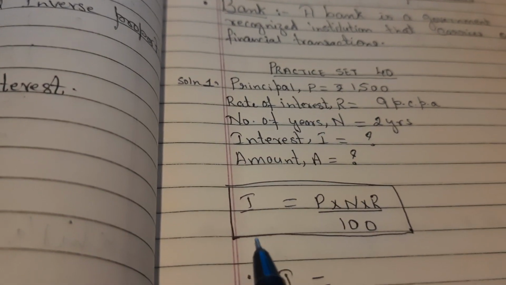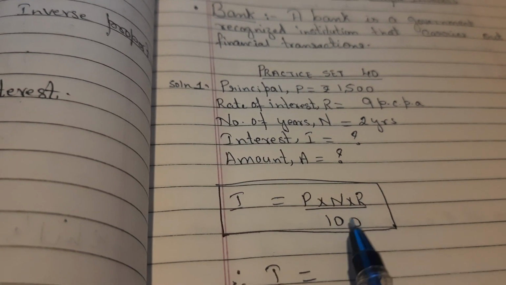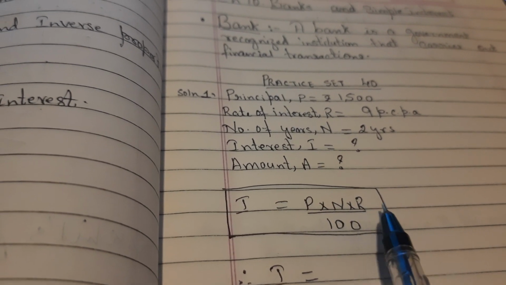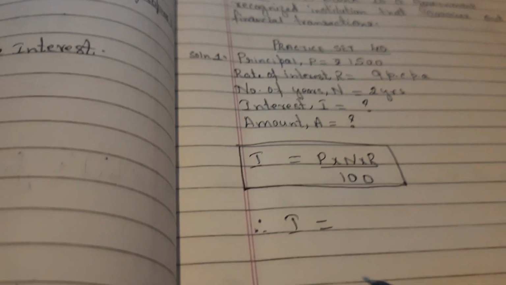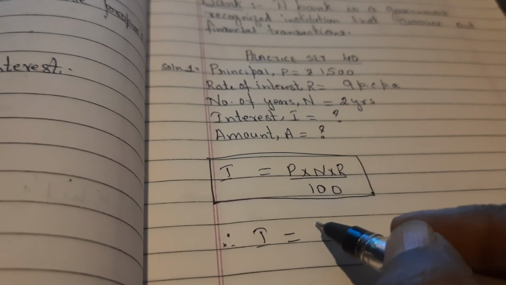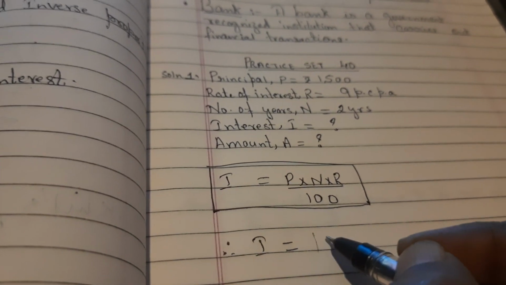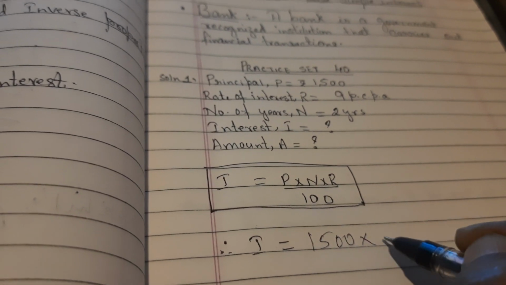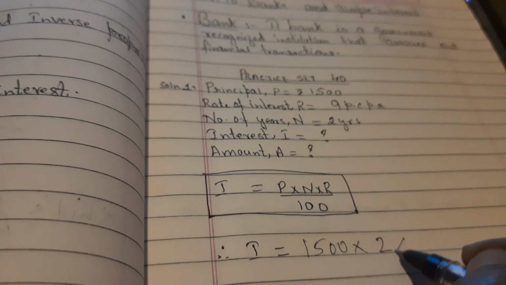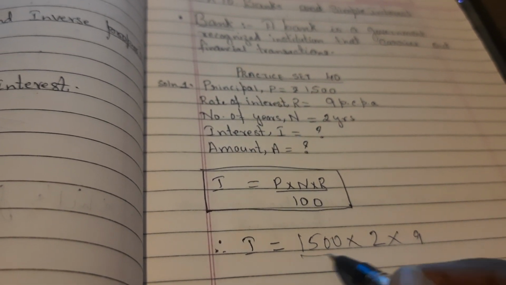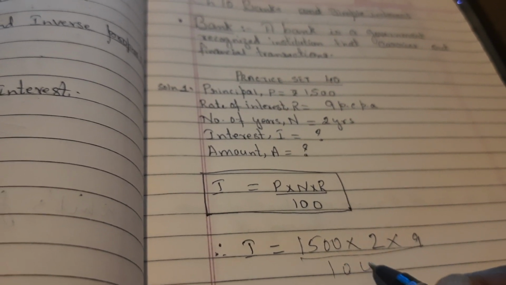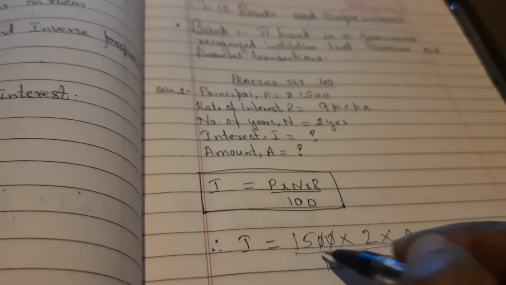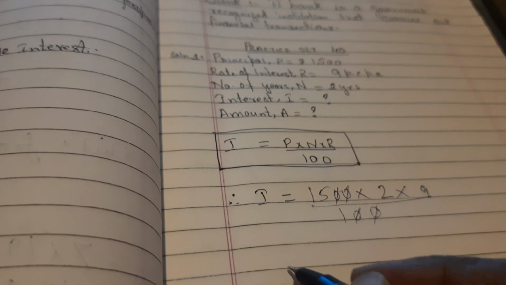Okay, so interest is equal to P into N into R upon 100. Textbook says P into T into R, N and T is the one and the same. So therefore P we'll have to substitute. P is how much? 1500 into, what is N children? 2 into 9 percent per annum upon 100. Now these 2 zeros will get cancelled with the above 2 zeros. Nothing is left in the denominator.